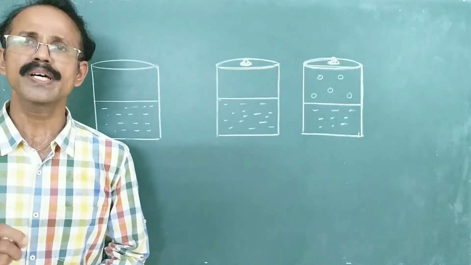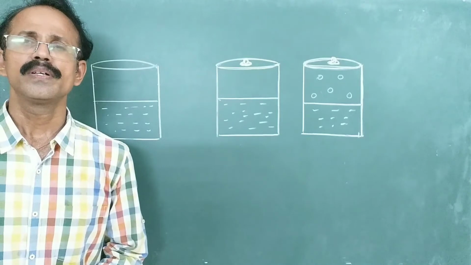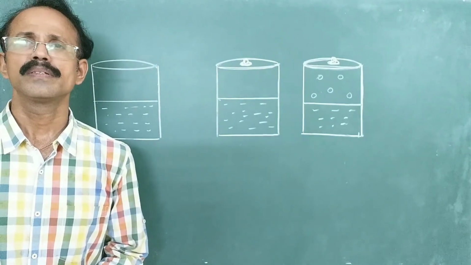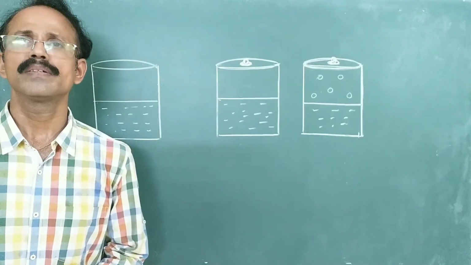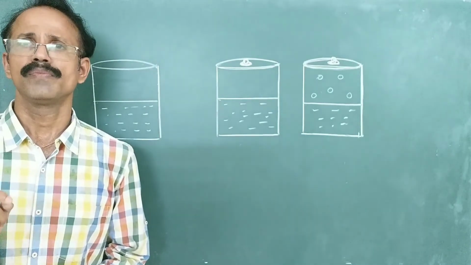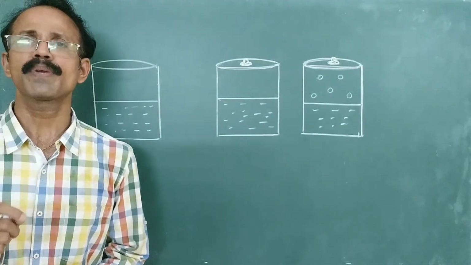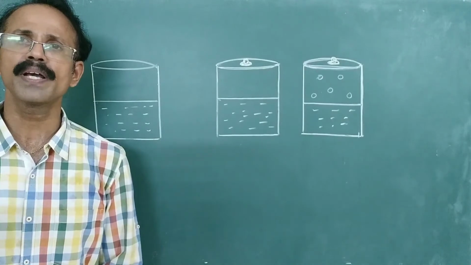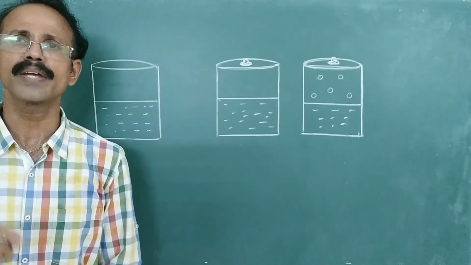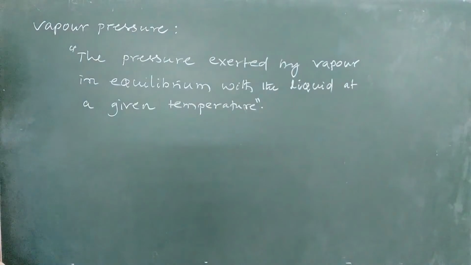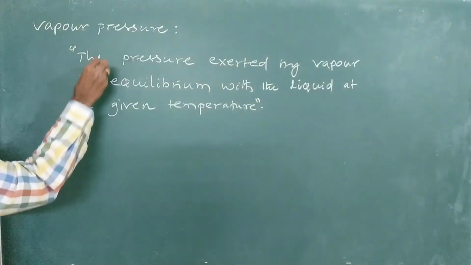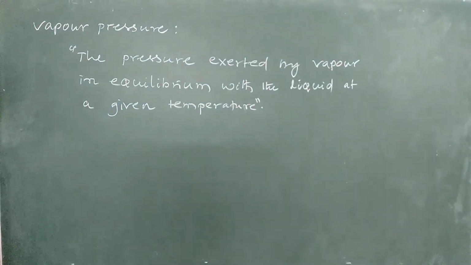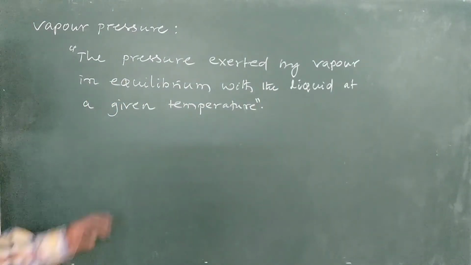Now at this point, the pressure exerted by the vapor on the liquid is known as vapor pressure. So vapor pressure is the pressure exerted by the vapor in equilibrium with the liquid at a given temperature. I repeat, vapor pressure is the pressure exerted by vapor in equilibrium with the liquid at a given temperature.